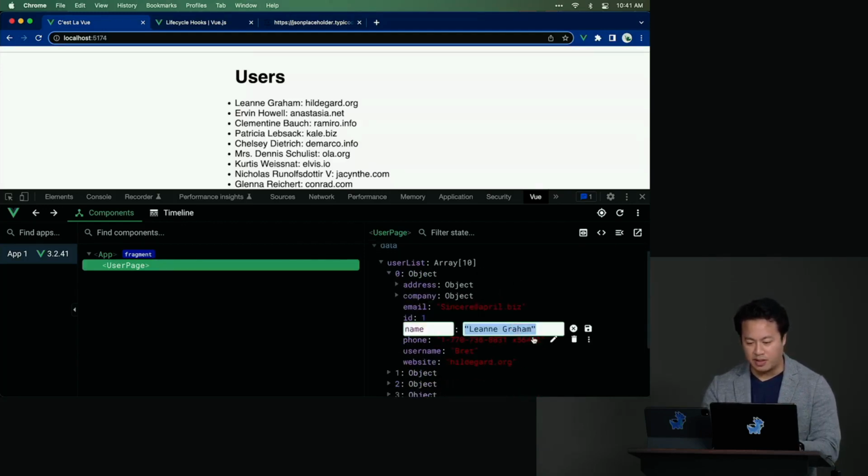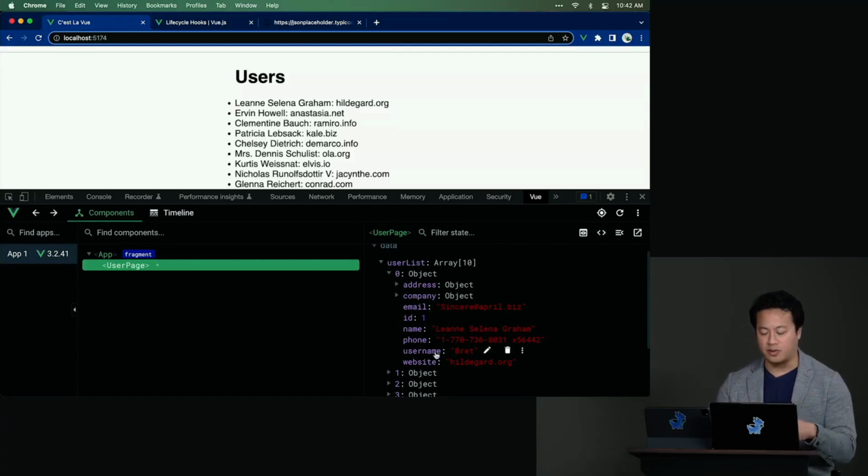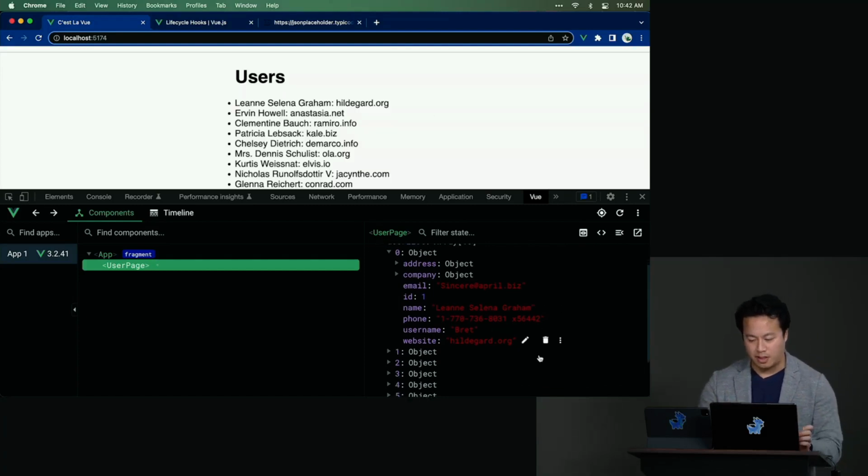And what's a nice little bonus about this, actually, is that the DevTools allow you to modify it directly. So if we come in here and just call add Selena as a middle name, you'll see that it updates directly. So it allows for a quicker feedback loop in case you're wondering if your data set is doing something specific with your code. You can just play around with it right there rather than going back to your component and faking the data set. The DevTools allows you to do that in a centralized way.